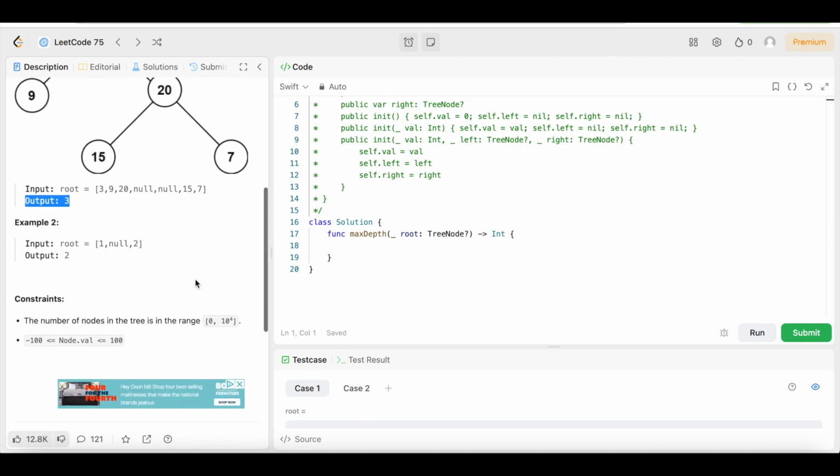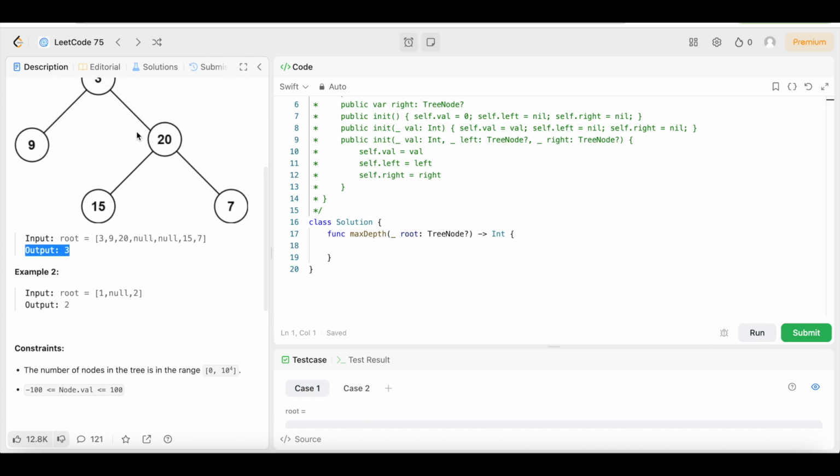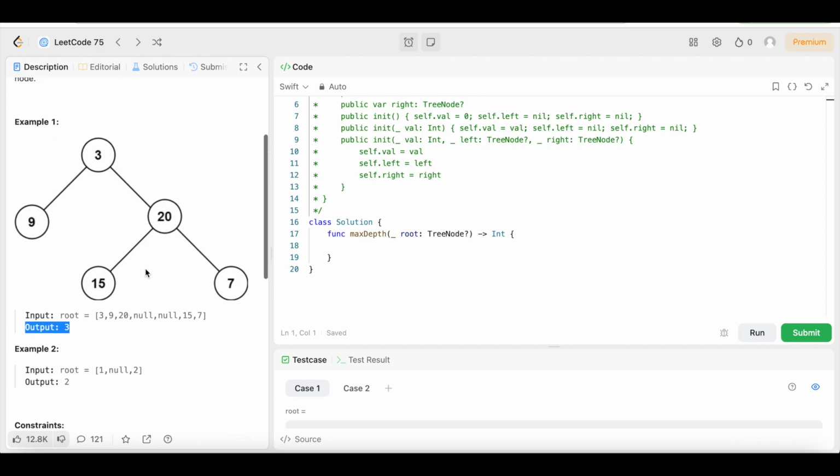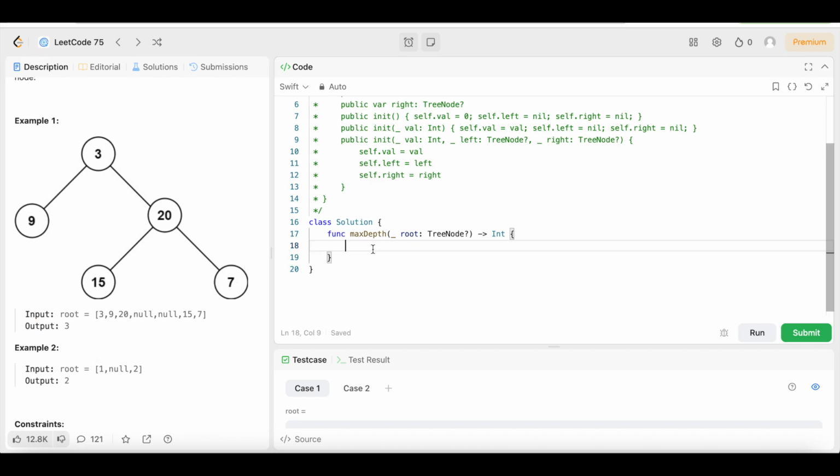Let's look at example 2. They don't even show us the nodes for this one, but yeah, it's 1 node 2. The output is 2. Same reason, the tree helps it a little easier to understand. So I don't know why they didn't put a tree here, but hey, we know what they're asking.